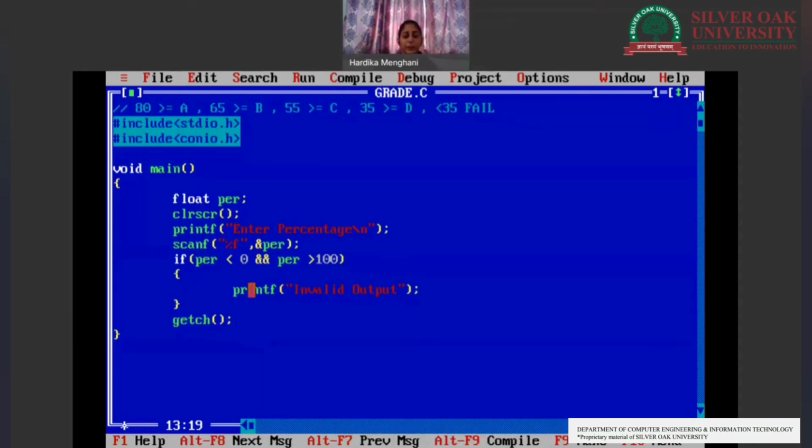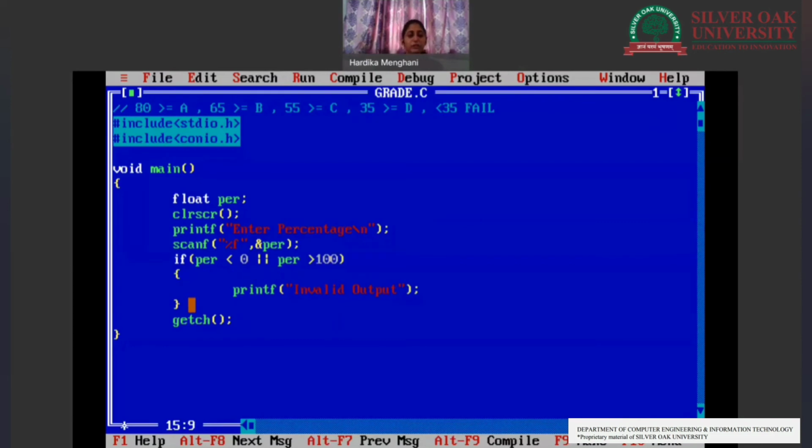No number is both less than 0 and greater than 100. So this is how the AND operator works. Even if we want to find that the number is less than 0 or greater than 100, we need to place the OR operator here.